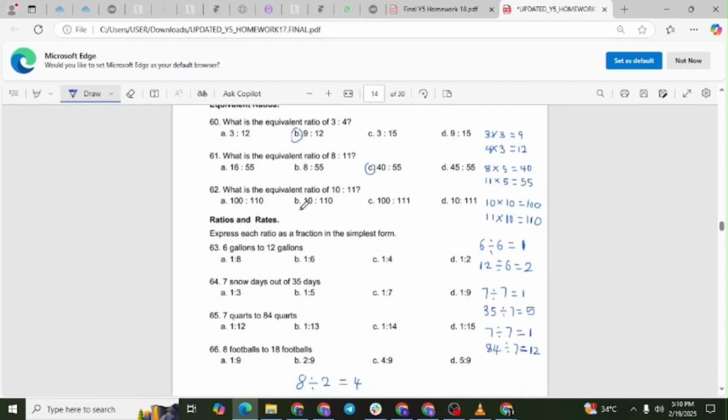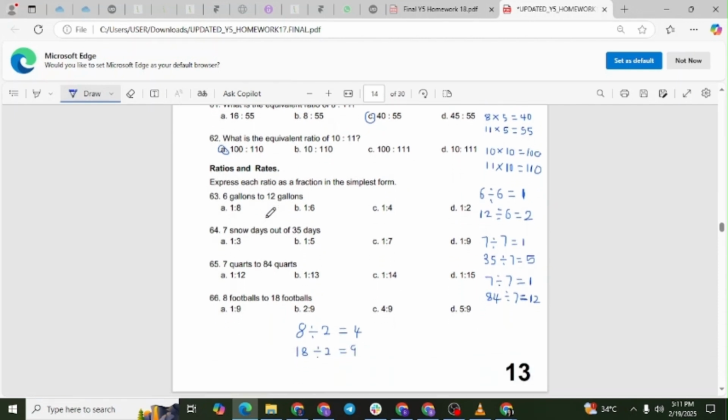Question 62. What is an equivalent ratio of 10 to 11? Start with 10 to 11. Multiply both numbers by 10. 10 times 10 equals 100. 11 times 10 equals 110. The equivalent ratio is 100 to 110. So the correct answer is A, 100 to 110.